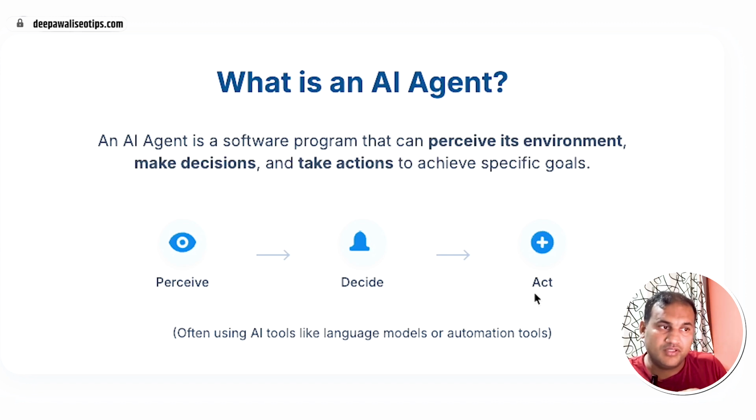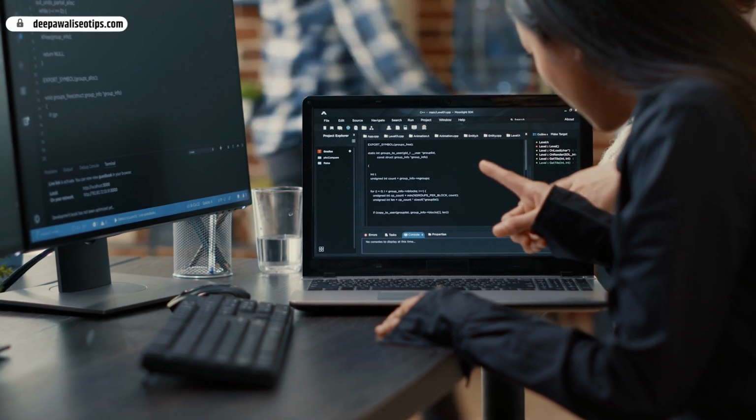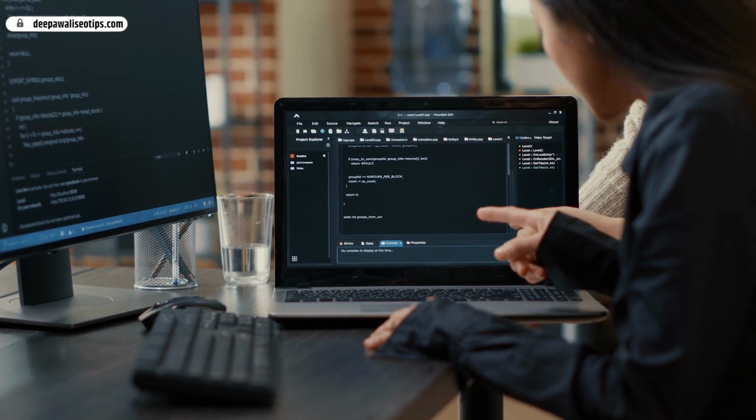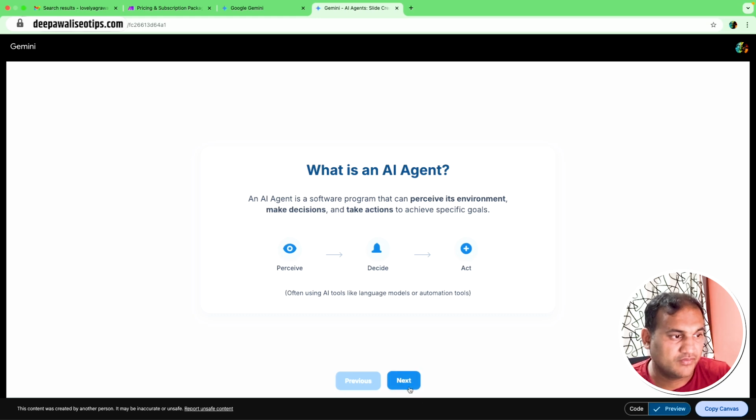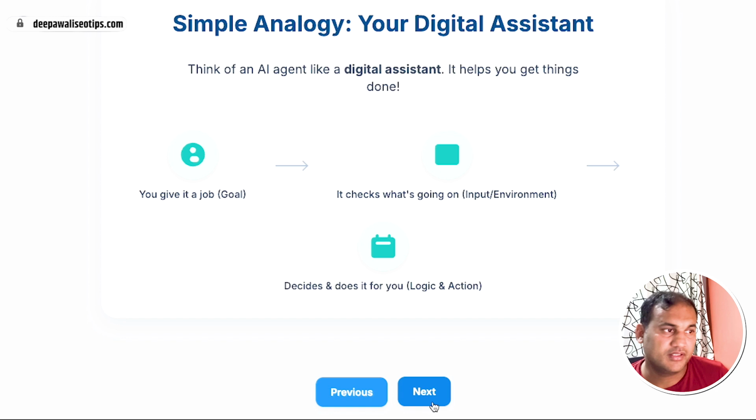Now to do this whole cycle, we have to plug and play some things. There are tools around it, and that is what an AI agent is. It will do everything automatically. It will see whether the form is being filled. This is a simple example, and then it will check what to do, what decisioning has to be done. Once it decides, it will act on whatever has been tasked. If I have to give it in a simple analogy, this is what it is: you give it a job, it checks what's going on, decides what to do, and takes the logical action in simple terms.